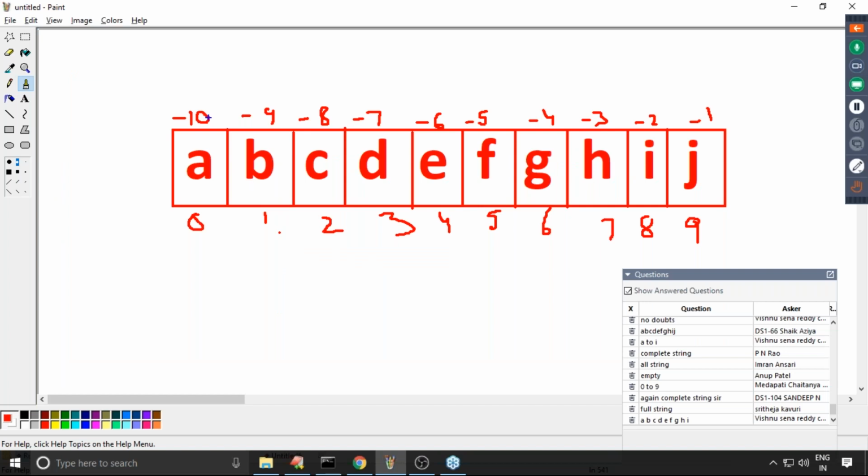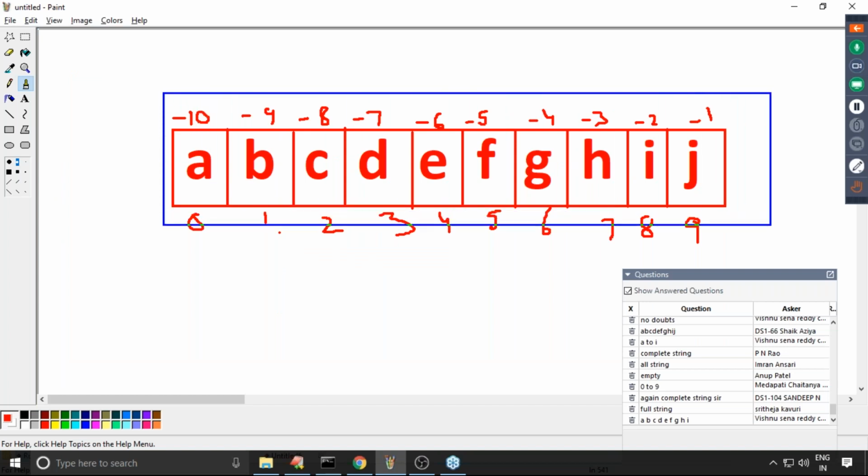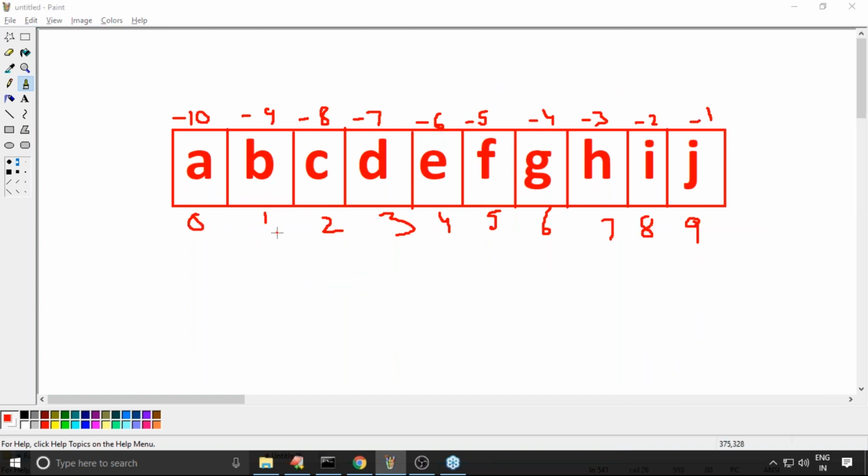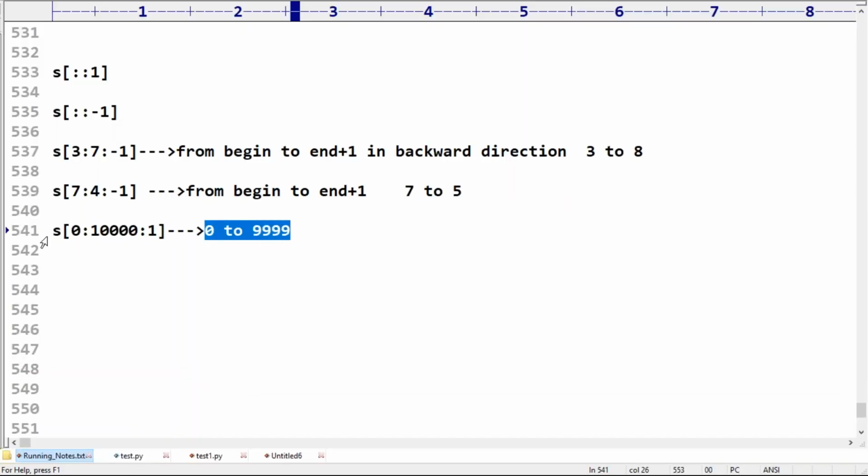Whatever available characters are there, up to that only the slice is going to be considered. That's why A to J, everything is going to be considered. The full, complete string we are going to get.